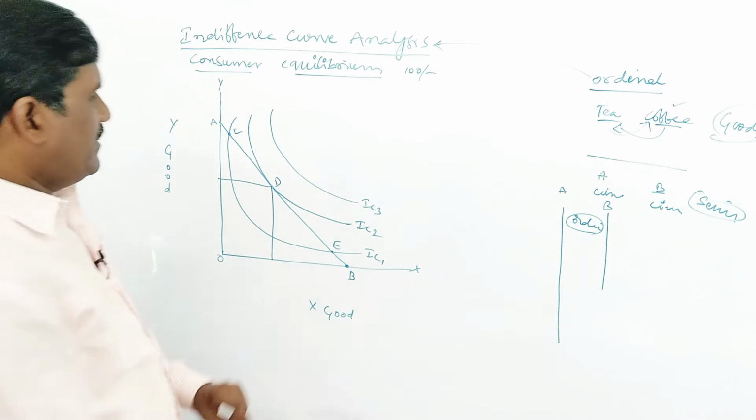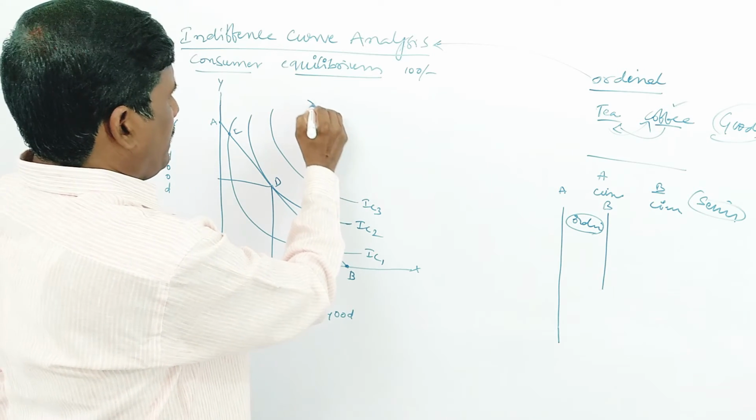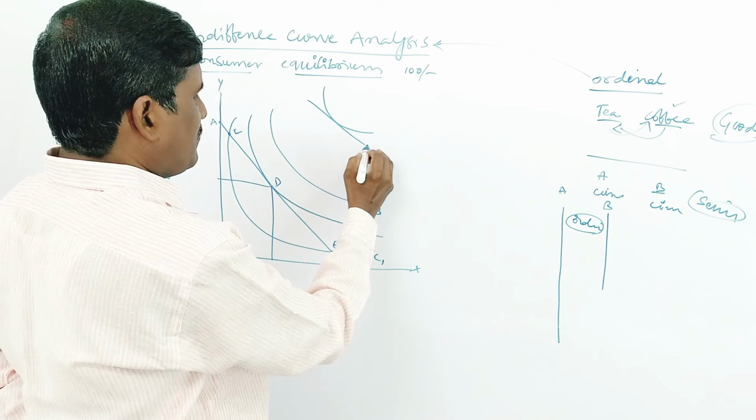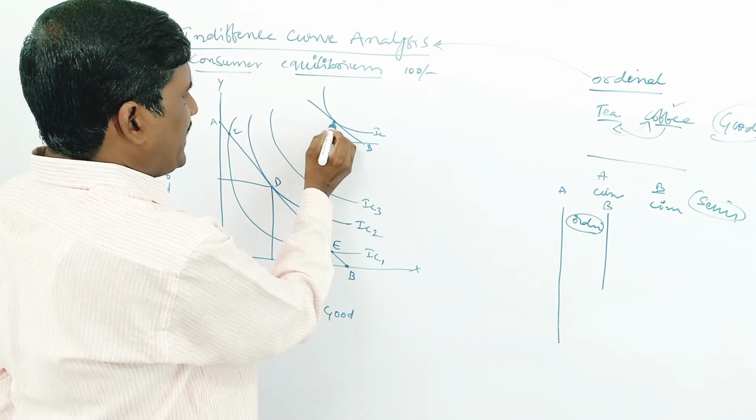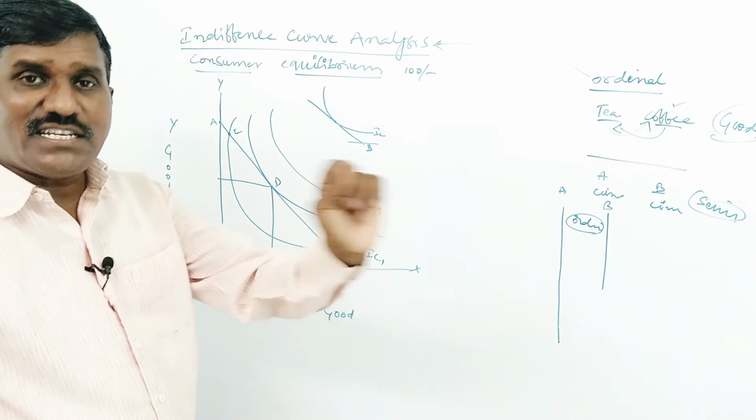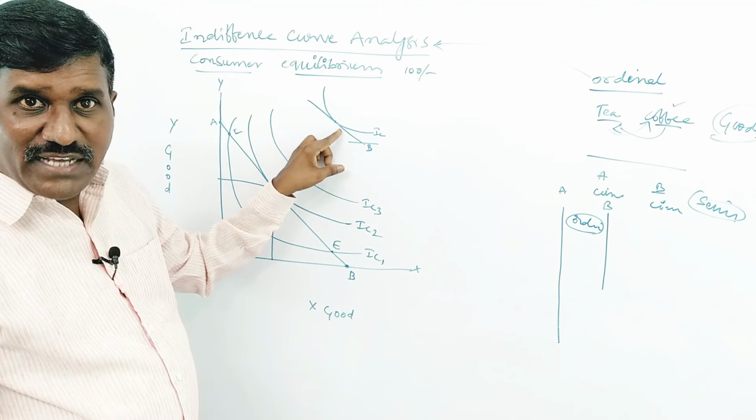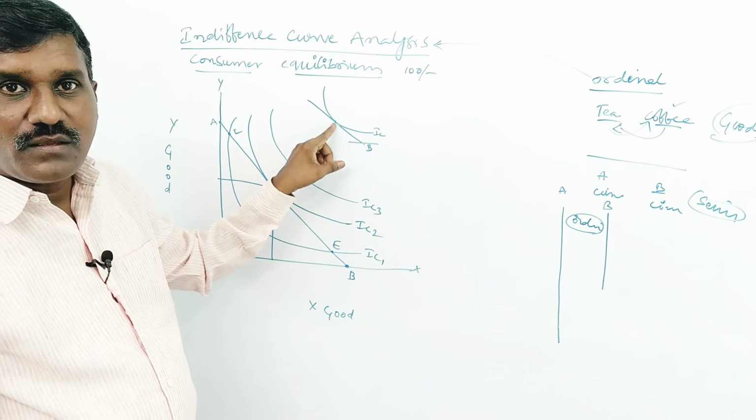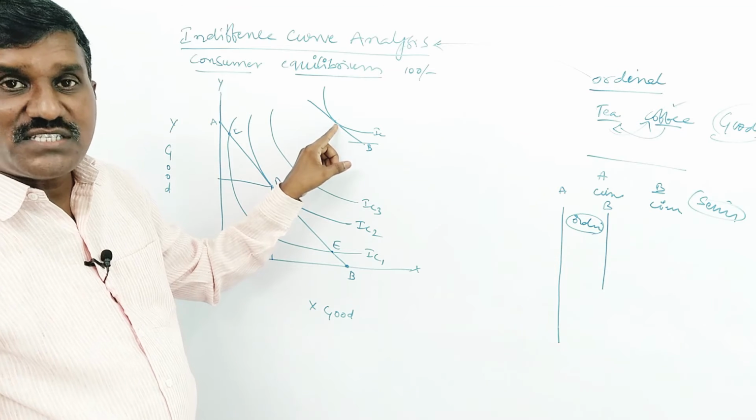What is the IC here? See this. This is the budget, and this is an IC. See here. This is the budget line. This is the IC. Both are equal. The IC curve intersects at point D. What is intersect? Intersect means they are equal. The income spent on the good and the satisfaction given by the good are both equal. The IC curve touches, or is tangent, at point D. That is the equilibrium.